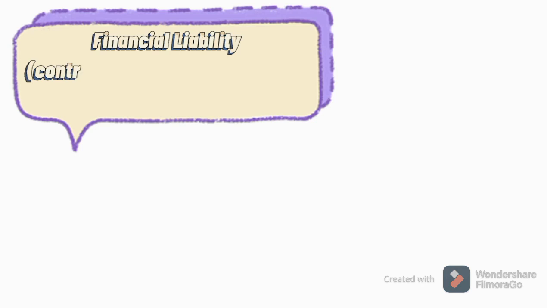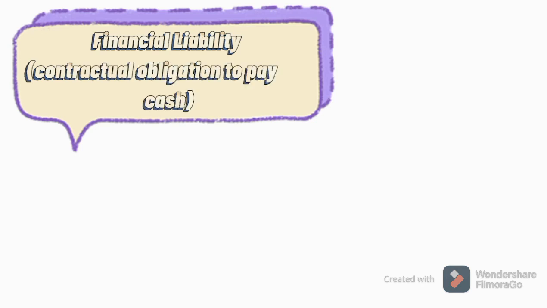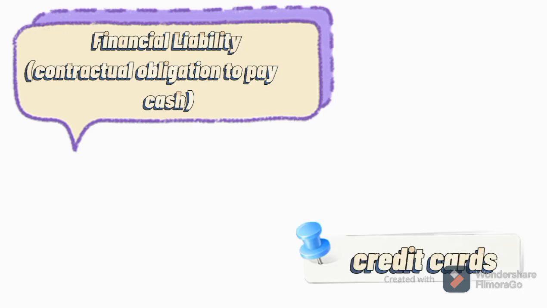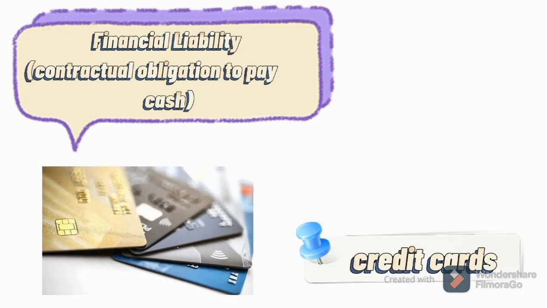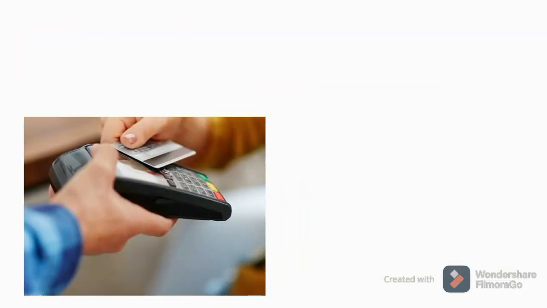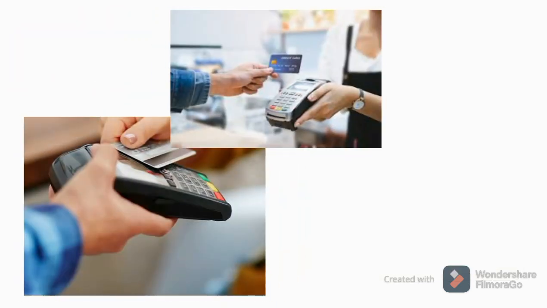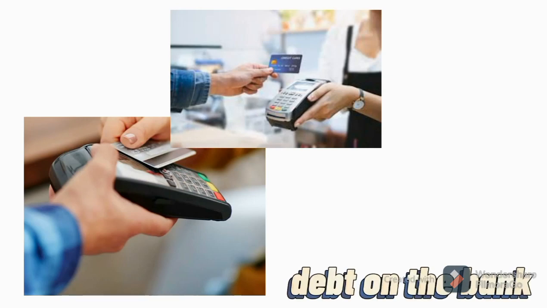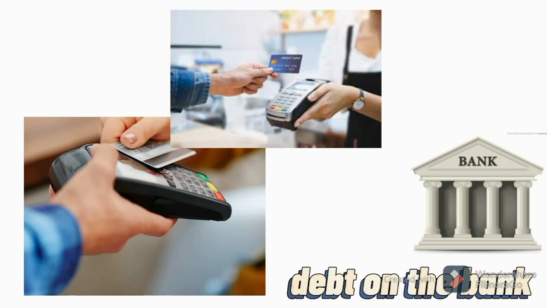One of the best examples of a financial liability with a contractual obligation to pay cash is the credit card, because the credit card is connected to the bank. When we use our credit card to make a transaction or to pay for something, automatically we have a debt at the bank. That's why some banks always send us letters of how much we need to pay them. So, in short po, umuutang po tayo sa bangko gamit po ang credit card.